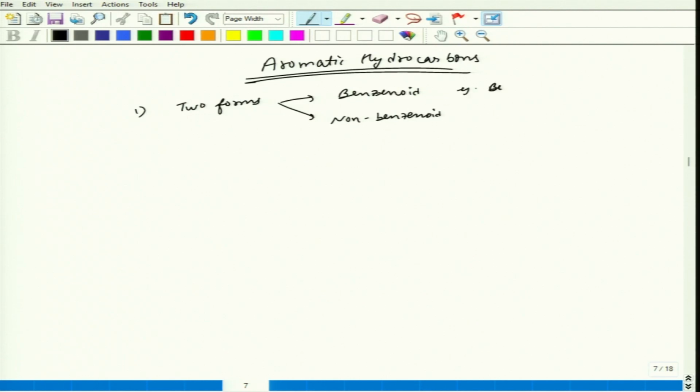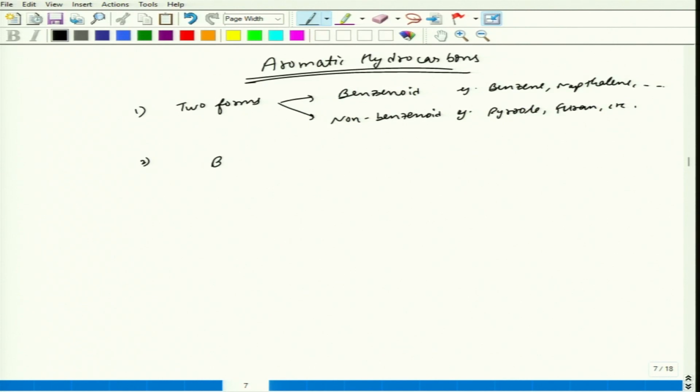Examples are benzene and naphthalene. Benzenoid means it contains the benzene ring, and non-benzenoid examples are pyrrole, furan, etc.